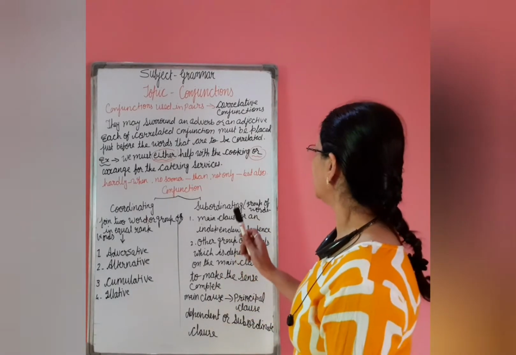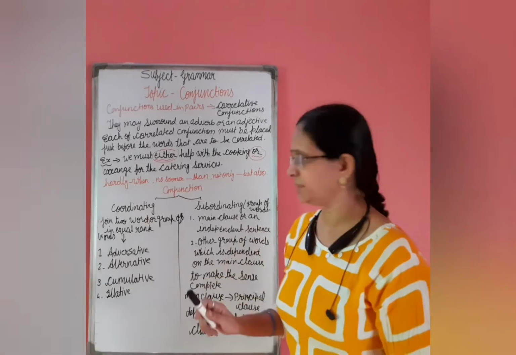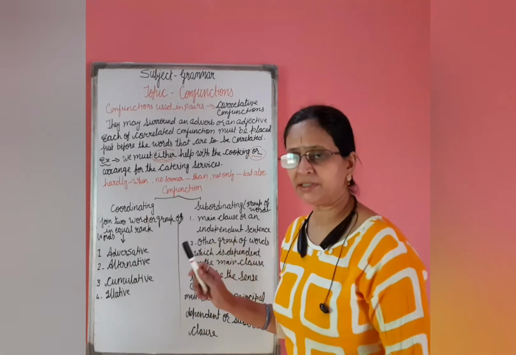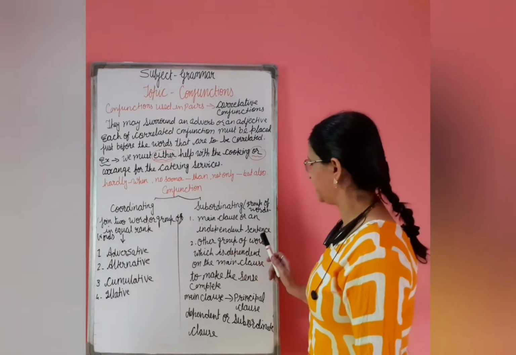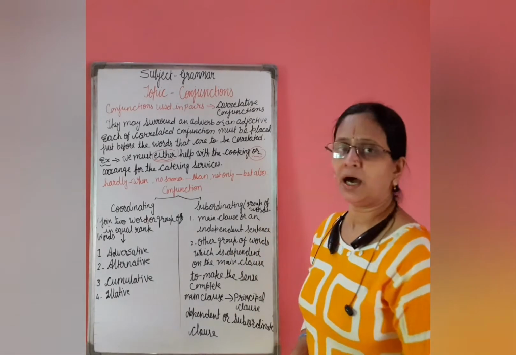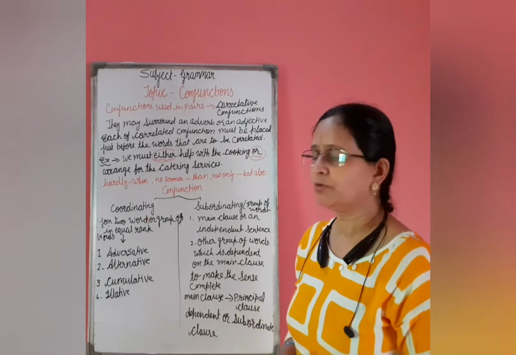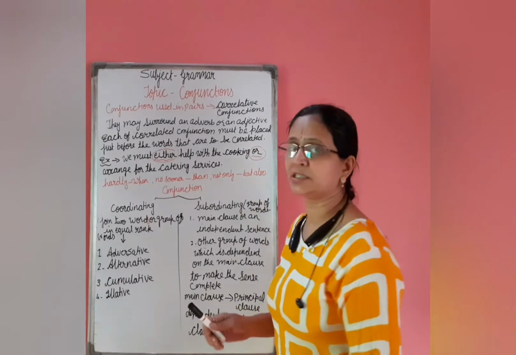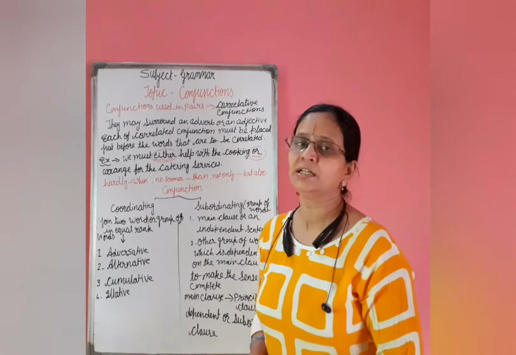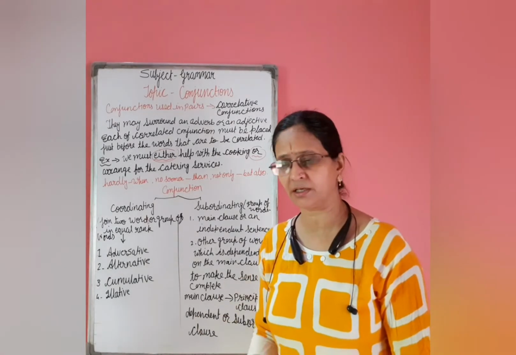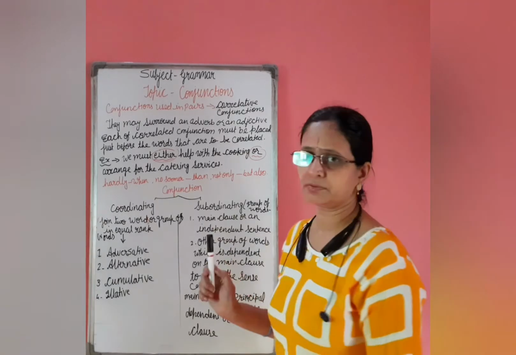So one part which is independent or has the complete sentence sense is known as the main clause or an independent sentence. Another part which is joined with the conjunction, that is depending on the main clause or principal clause, is known as the dependent clause or subordinate clause.